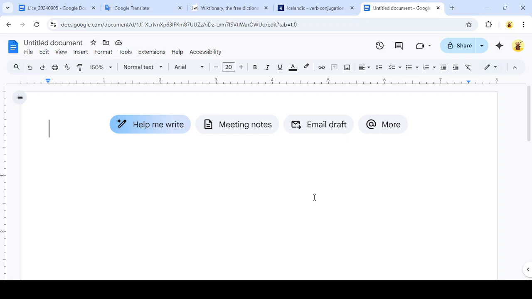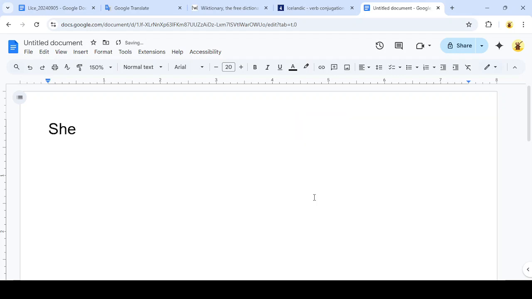And in this video, I'm going to be showing how to translate another sentence from English into Icelandic. And for this example, I'm going to be using the sentence, she will give him the car. Okay, so step one is going to be translating the English scene into its components.